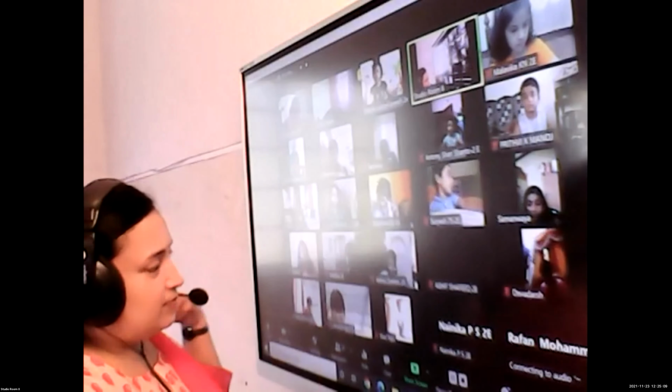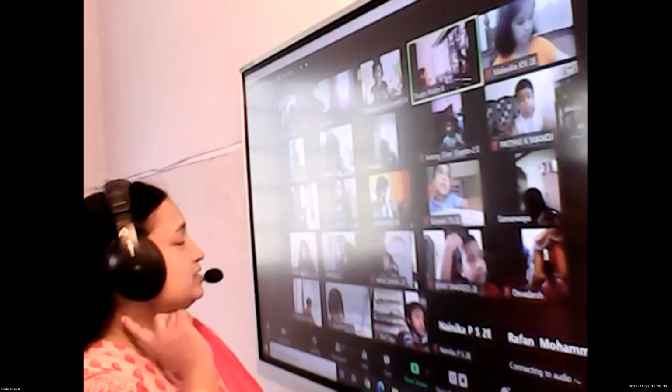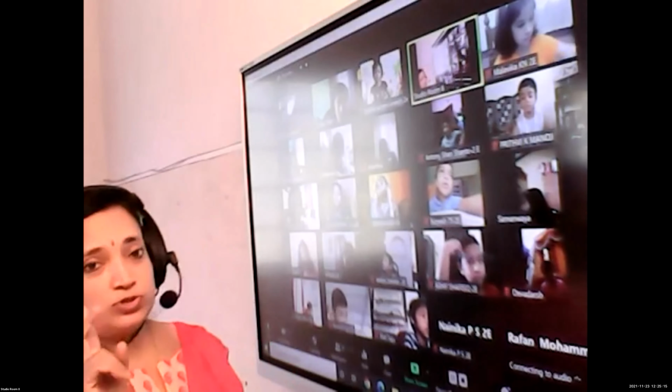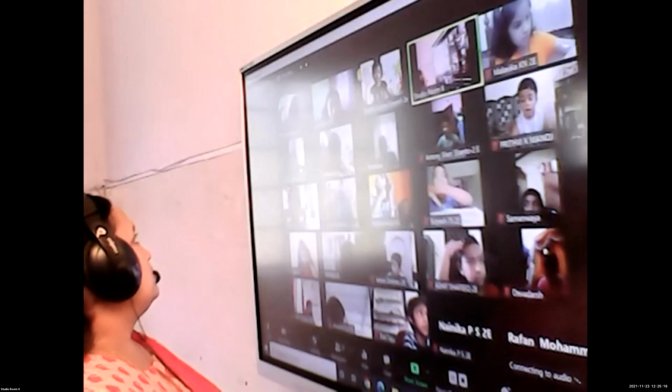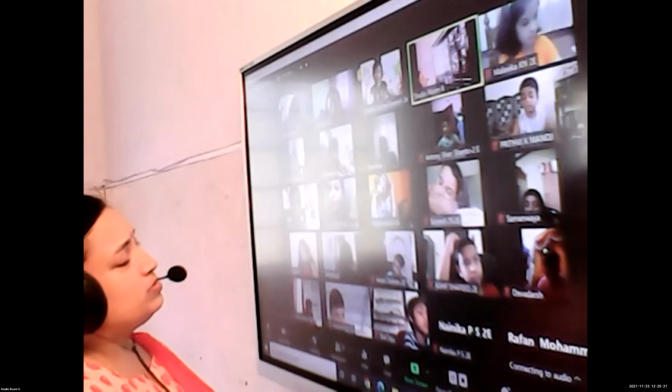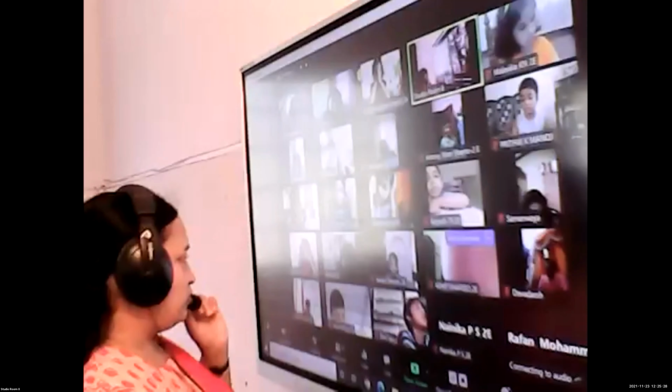So as we were discussing, we have learnt about the various things used in 2 specific rooms of a house. Which are those 2 rooms that we have learnt about? Ashif, unmute.